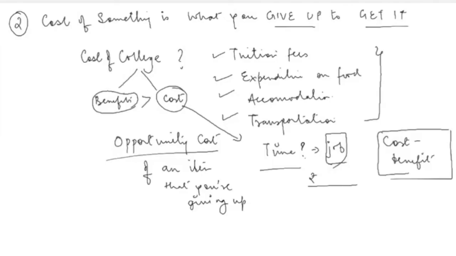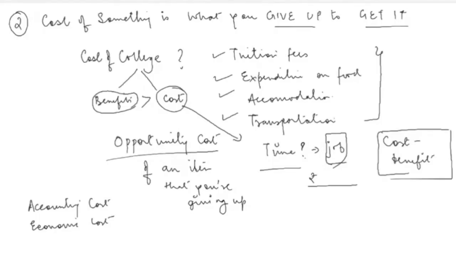So there is a difference between the concept of accounting cost, that when you talk about accounting cost, you would only include these kinds of cost, the direct kind of cost, that cost of going to college is the money that I'm paying, the fees that I'm paying, the books, the expenditure that I'm making on books.